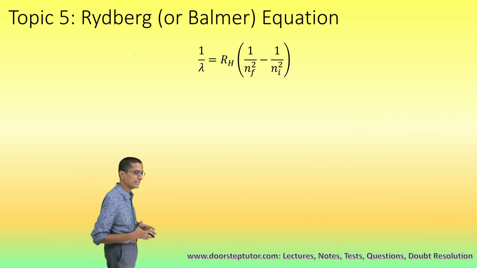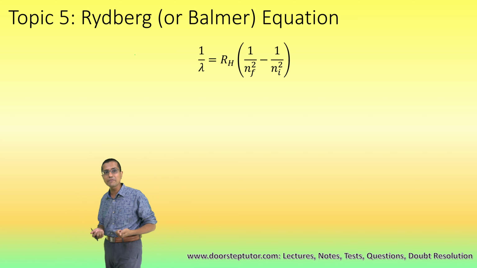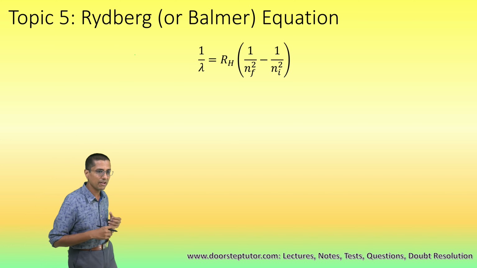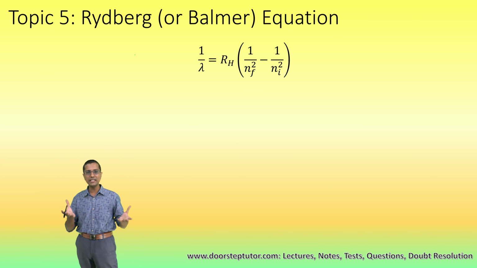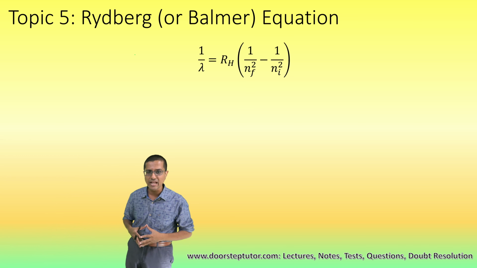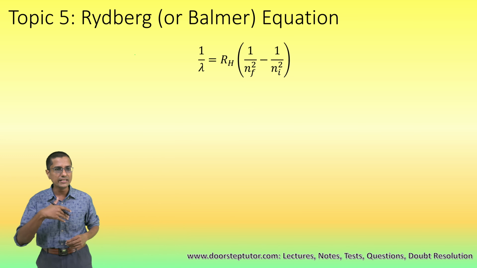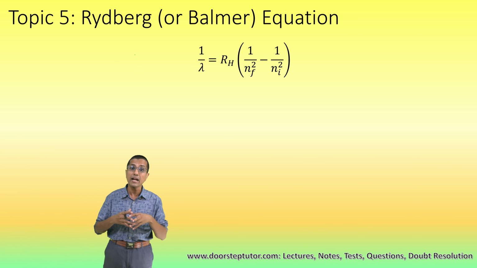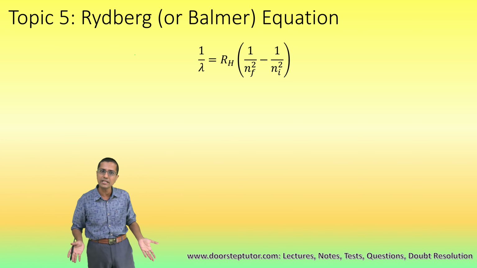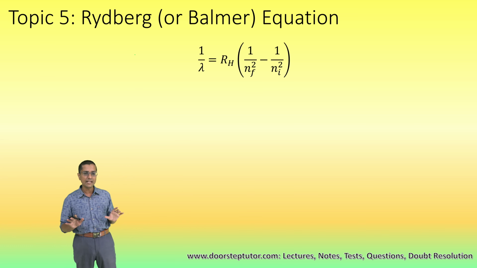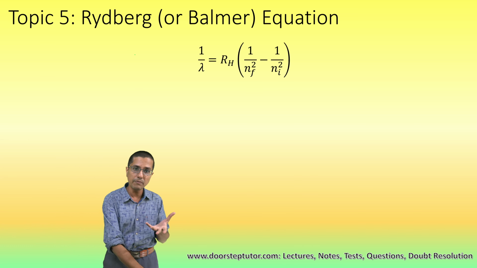Then this is another topic, from molecular and atomic physics. What we are asked is a very simple equation for the wavelength of the photon emitted when the electron jumps from the initial state to the final state. So there are two principal quantum numbers, Ni and Nf, and when the electron jumps from one orbit to the other, this is the wavelength equation. This is the Rydberg equation. But again, the questions on this, if they are asked, will be so simple, because this is only one equation, and it is just a question of whether you know it or not. If you have just covered it, even in the last days, it will be very hard to not be able to solve such problems.